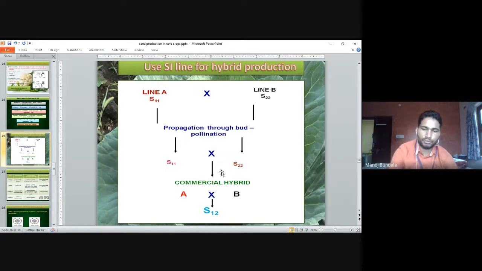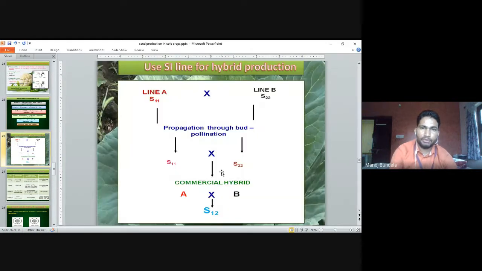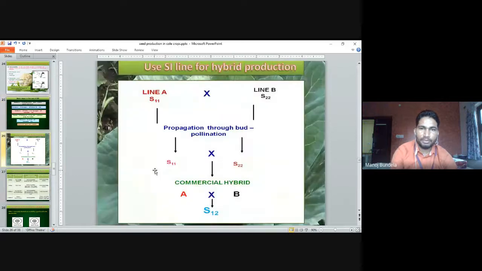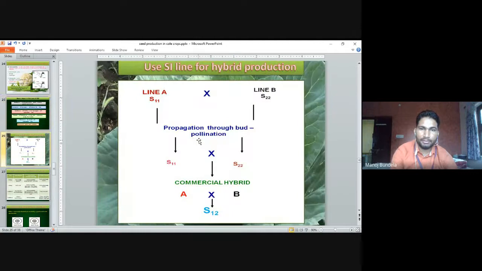Commercial hybrid production: the same steps we have to follow. We have to develop the homozygous self-incompatible lines. After that, next is identification of the S allele in the homozygous lines. In this, we have to identify the S allele. After that, the next step is establishment of interallelic relationship, then maintain the parental line.